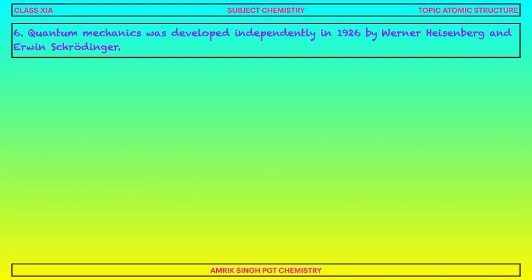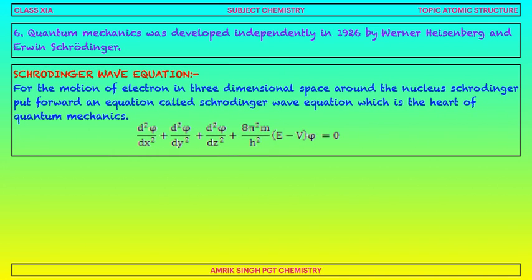Quantum mechanics was developed independently in 1926 by Werner Heisenberg and Erwin Schrödinger. Next is the Schrödinger wave equation for the motion of an electron in three-dimensional space around the nucleus. Schrödinger put forward an equation called the Schrödinger wave equation, which is the heart of quantum mechanics: d²ψ/dx² + d²ψ/dy² + d²ψ/dz² + (8π²m/h²)(E − V)ψ = 0.